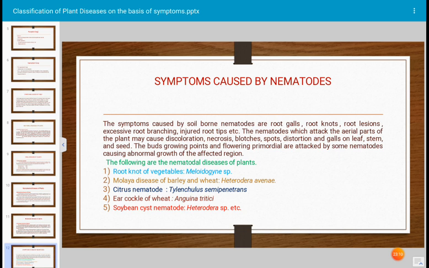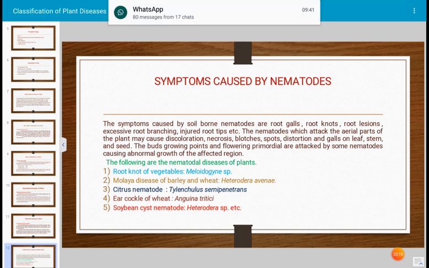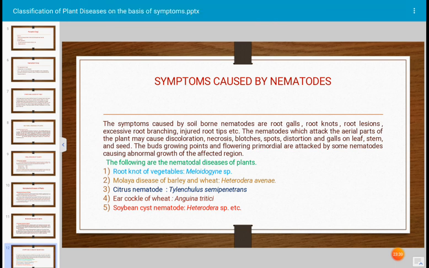These are the symptoms caused by nematodes. The symptoms caused by soil-borne nematodes are root galls, root knots, root lesions, excessive root branching, and injured root tips. The nematodes which attack the aerial part of the plant may cause discoloration, necrosis, blotches, spots, distortion and galls on the leaf, stem and seed. The buds, growing points of the plant and flowering primordia are attacked by some nematodes, causing abnormal growth of the affected region.